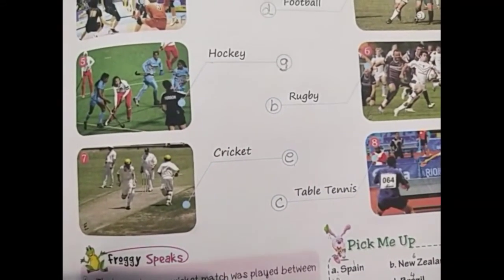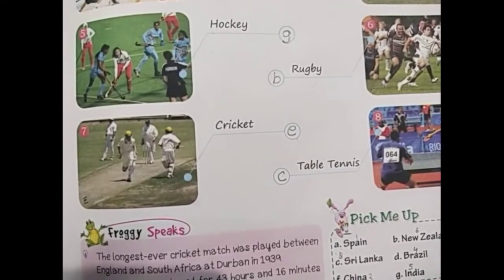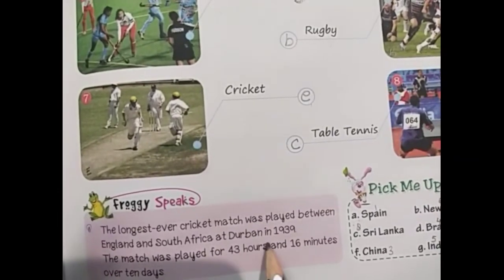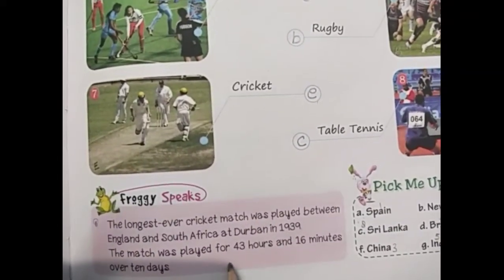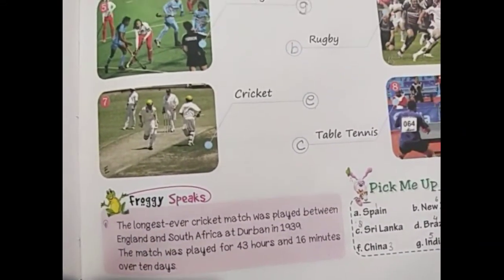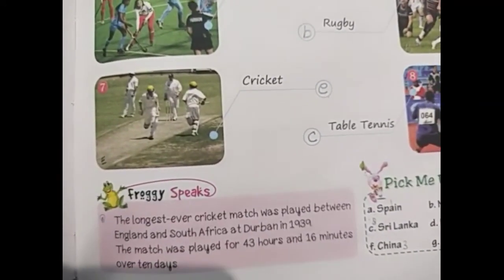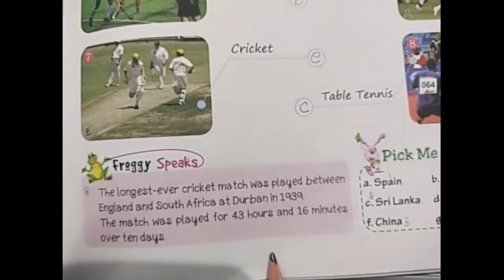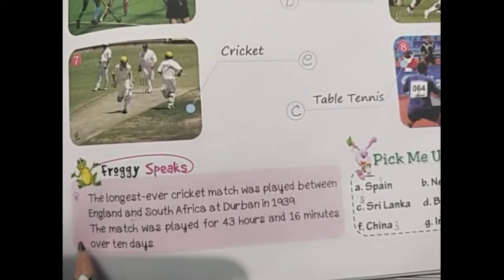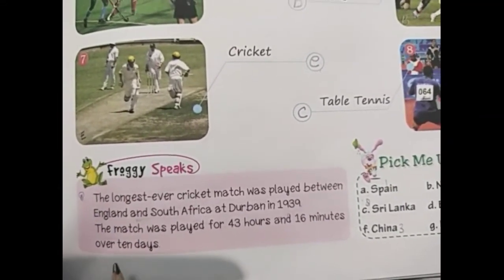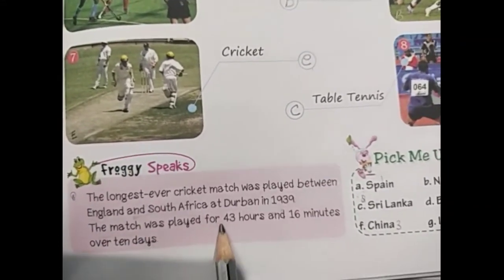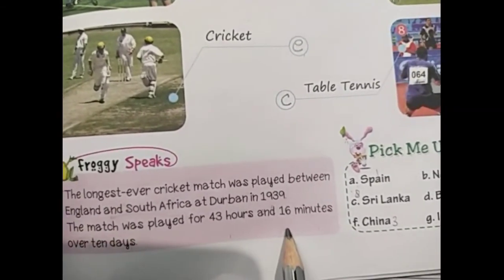Now there is again a Froggy speaks. What does Froggy want to tell us? The longest ever cricket match was played between England and South Africa at Durban in 1939. The match was played for 43 hours and 16 minutes over 10 days. Wow, this is an amazing fact.